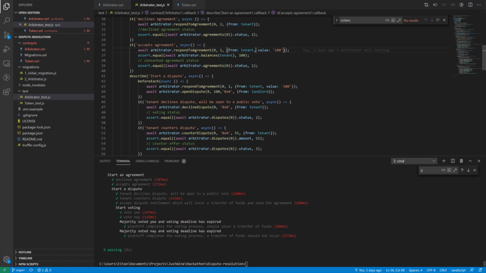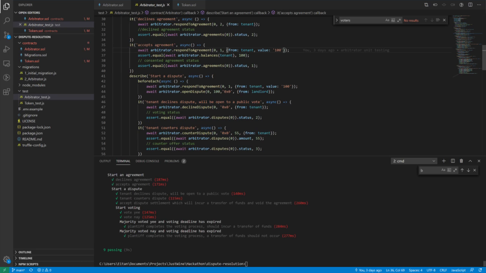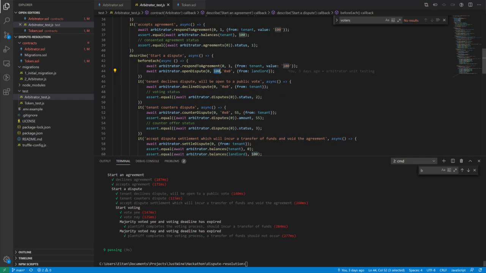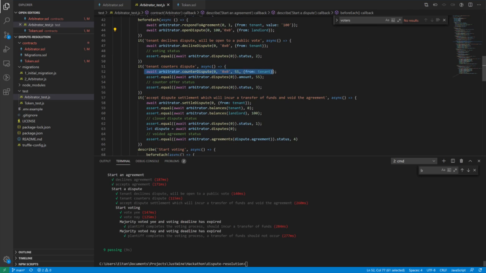Now, during the agreement, let's say the landlord feels that, okay, I want to open a dispute. You owe me some money, so they open a dispute. In this case, the landlord becomes the plaintiff, and the tenant becomes the defendant. And right now, they're requesting 100 wei in compensation. So the tenant can either counter the dispute, so they could say, "Hey, I actually think I only owe you 55 wei instead of 100," and then